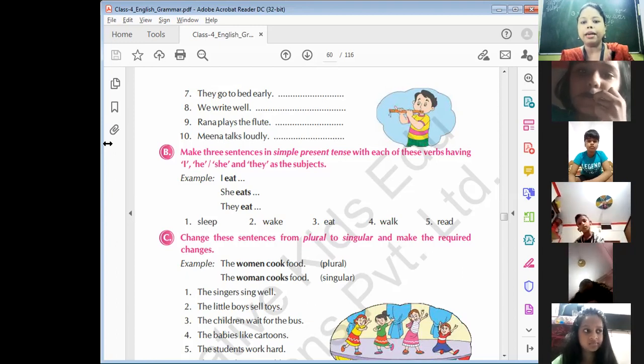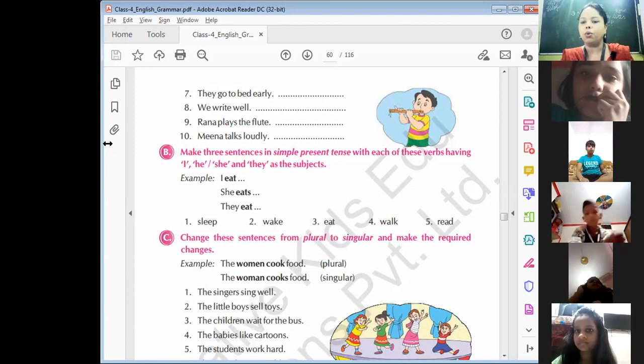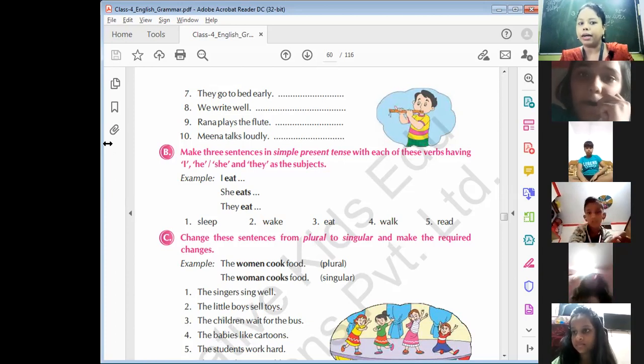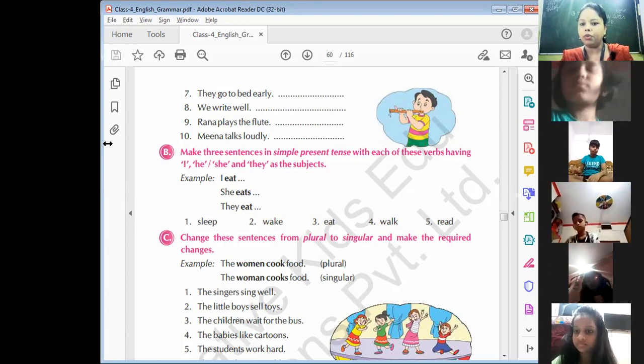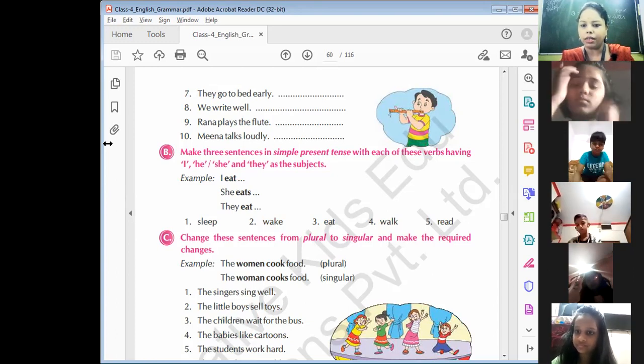I sleep. Only I sleep. Okay, ma'am. मैं खाती हूँ. I eat. मैं जाती हूँ. I go. मैं आती हूँ. I come. Understand? Means if we are talking about any simple present tense, any work which जो चलता रहता है, जो daily everyday होता है.